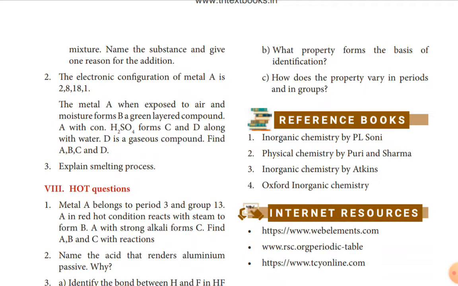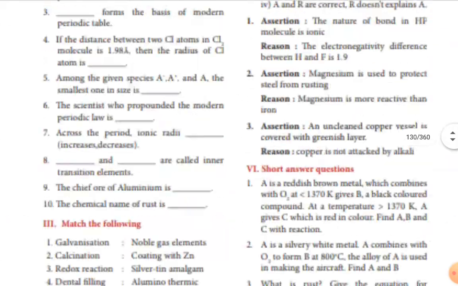Here you can understand simply that the electronic configuration of metal A is 2, 8, 18, 1, and it's also given that when the metal is exposed to moisture, a green layer is formed. A green layer is normally formed when copper reacts. So what is the metal A with this electronic configuration?